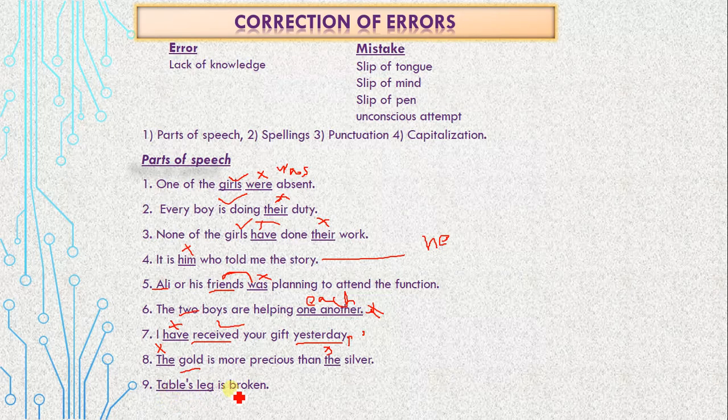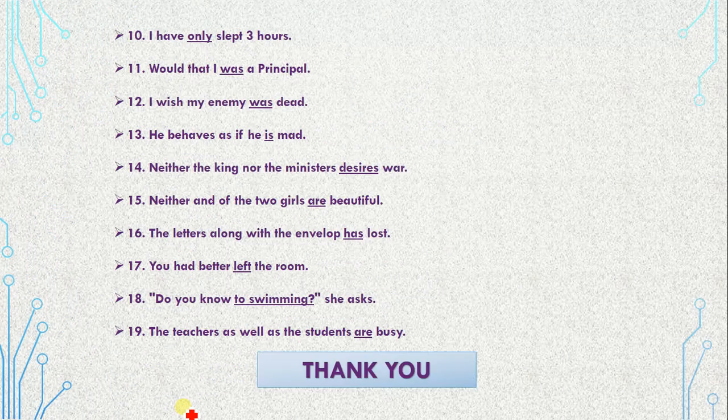Next, table's leg is broken. Making one thing clear to you, this is completely wrong, because non-living things, for example table, do not possess. So for non-living things, to show the possession, we use the leg of the table is broken, the leg of the chair is broken. For living beings, we use, for example, cat's leg. For example, Ali's leg is broken. Got it? For non-living things, we do not use this apostrophe to show possession.